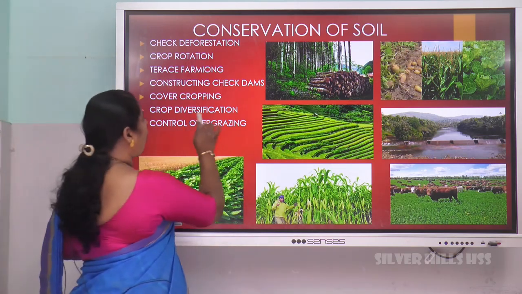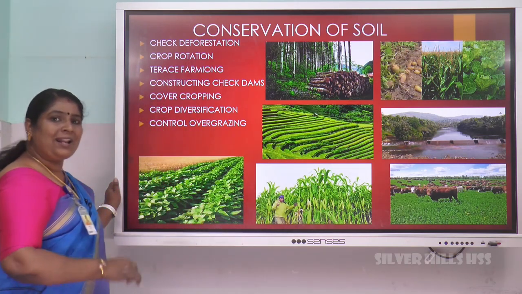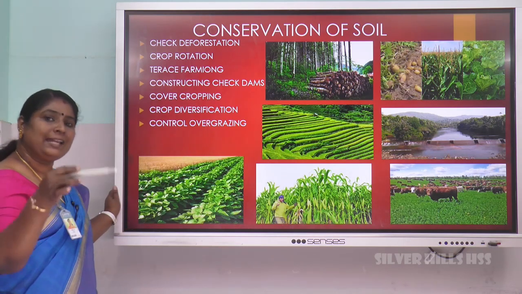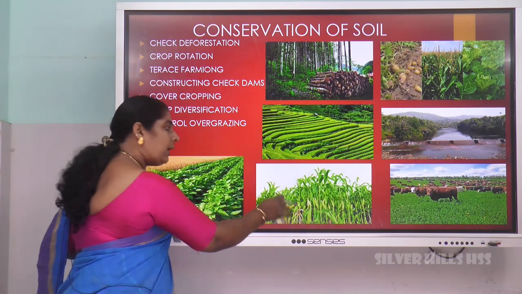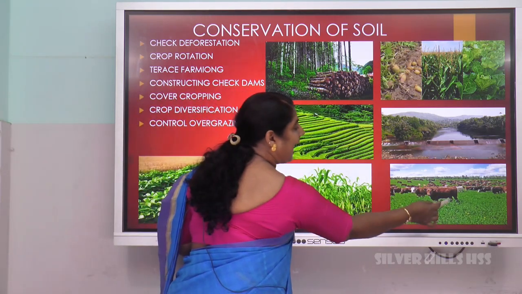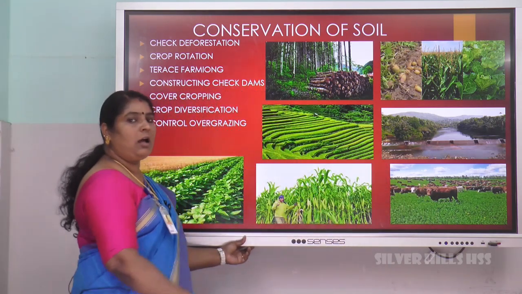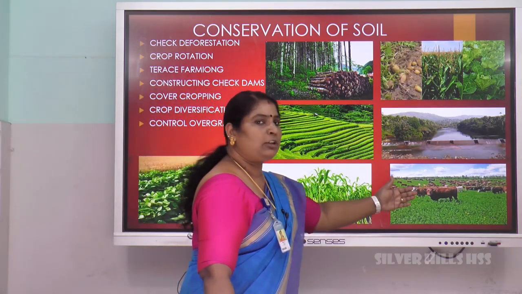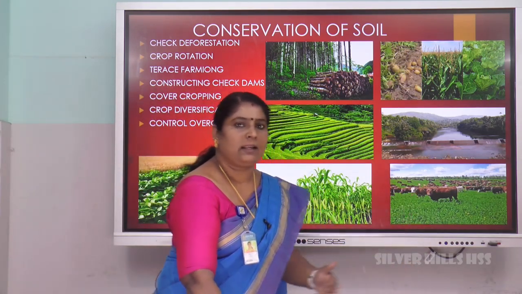Next one is crop diversification. Variety of crops are grown in a given area in order to increase production. Control over grazing. Too many animals must not be let into the field to graze. The top soil will be completely wiped away.